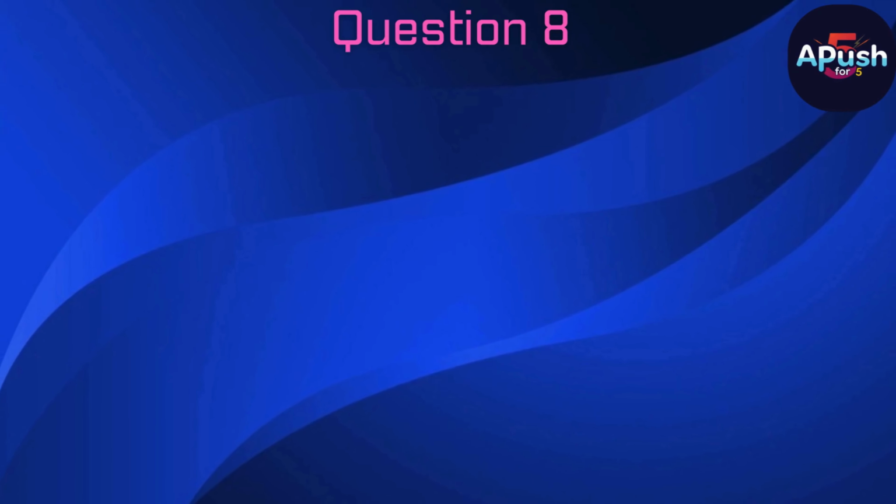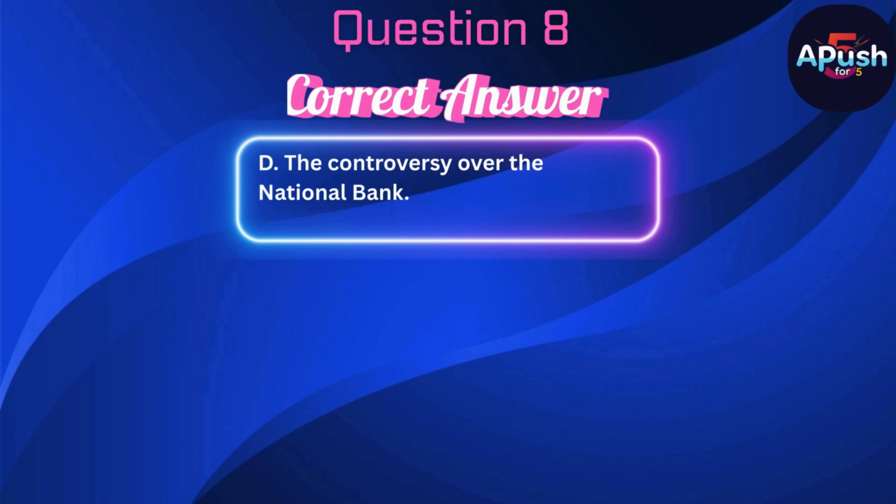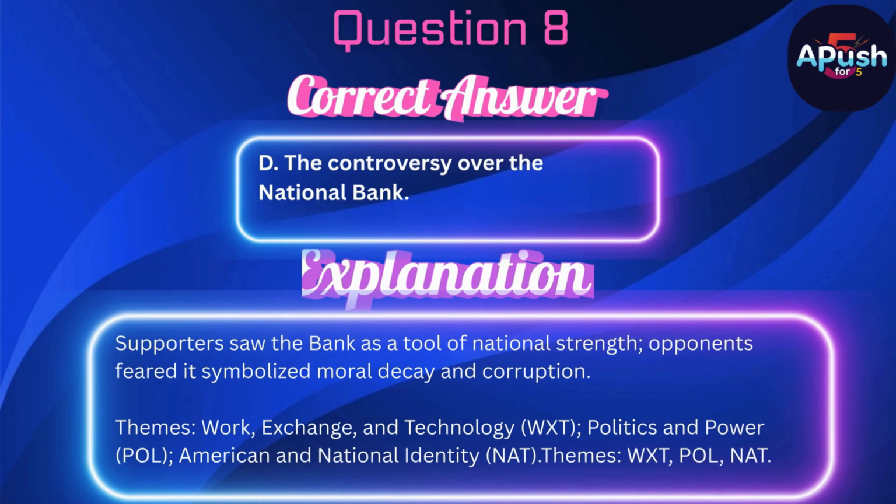The correct answer is D. The controversy over the National Bank. Supporters saw the bank as a tool of national strength. Opponents feared it symbolized moral decay and corruption.